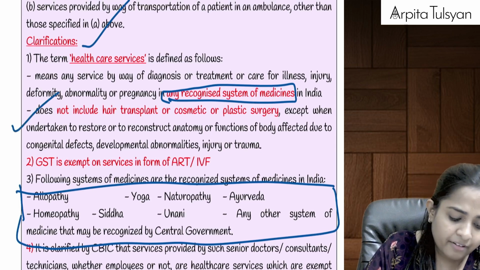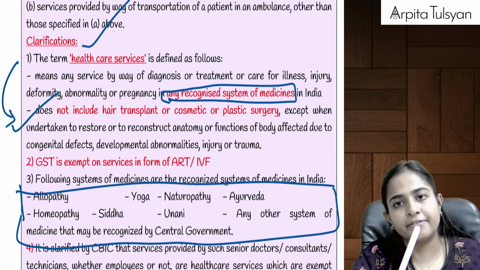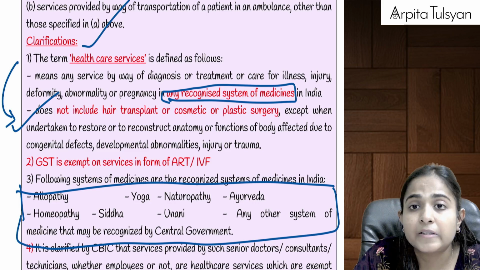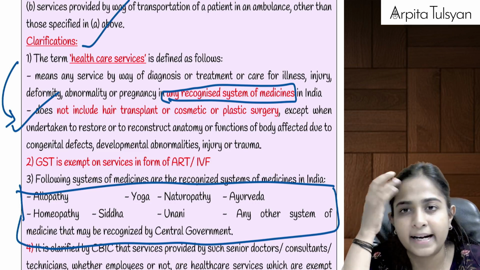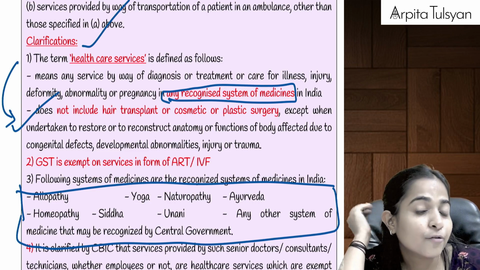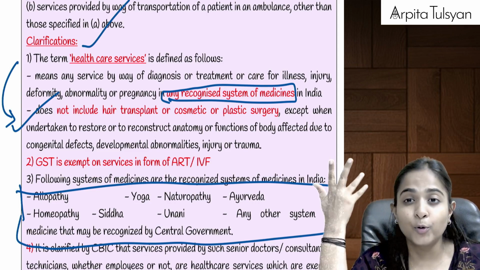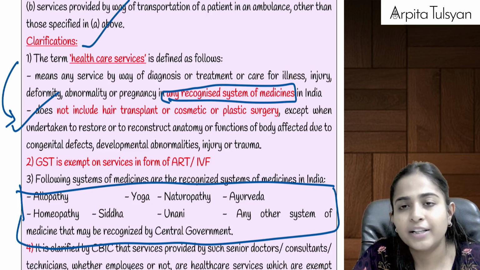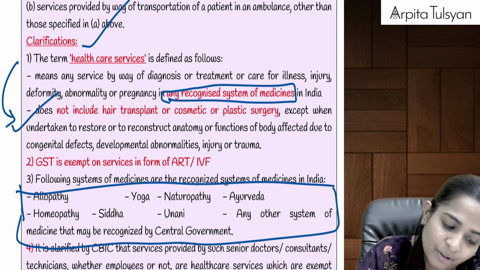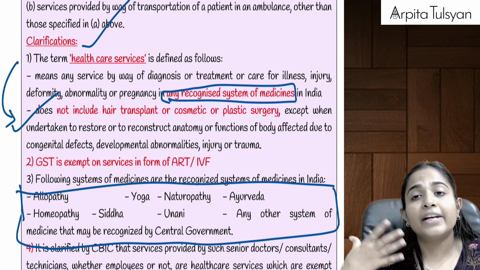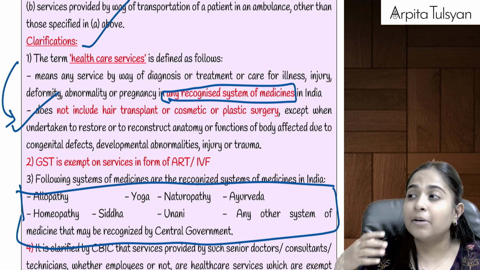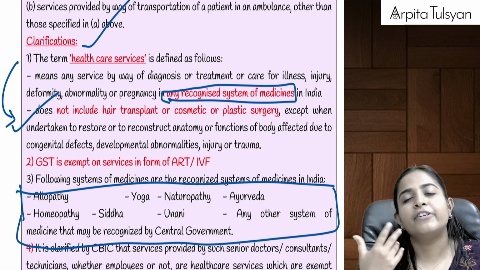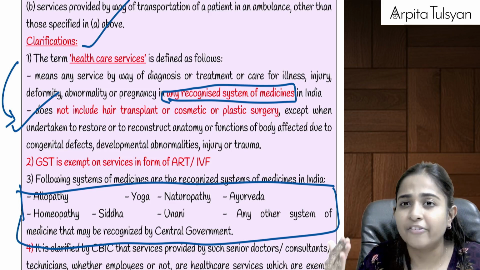Right? Then one more thing that they have given under healthcare services is, if someone is doing plastic surgery, or cosmetic surgery, or hair transplant, etc., and if we are doing it just for the purpose of fashion, I want to look good, I want a dimple here, I want a mark here, etc., then that is not included in healthcare service, that will be fully taxable. But let's say someone has met with an accident and because of that his entire face has been damaged, and to get that repaired he is doing plastic surgery, then it will be totally exempted.